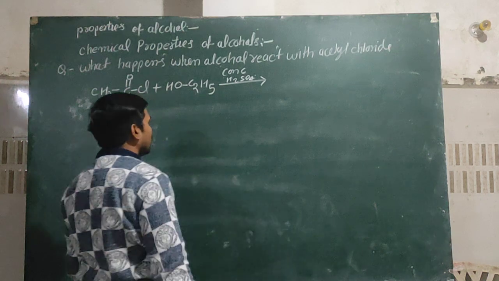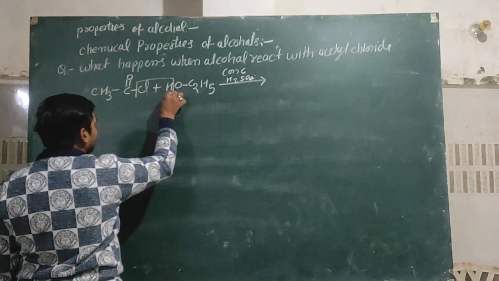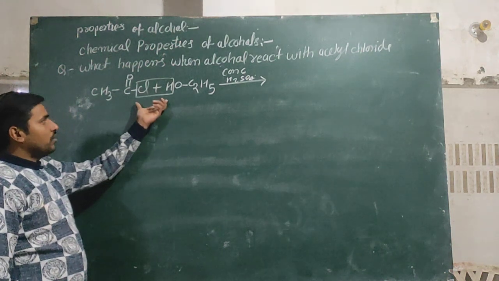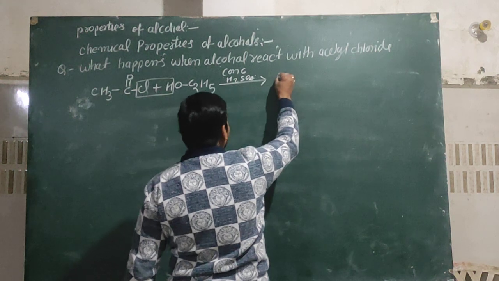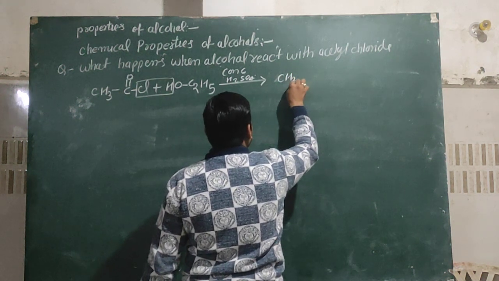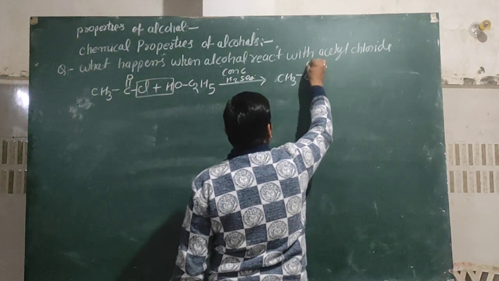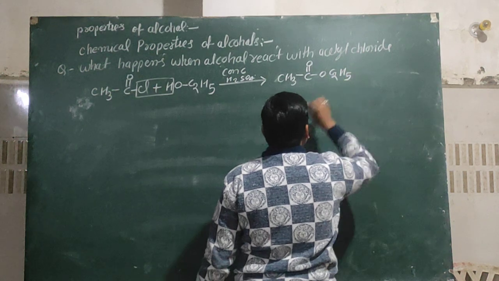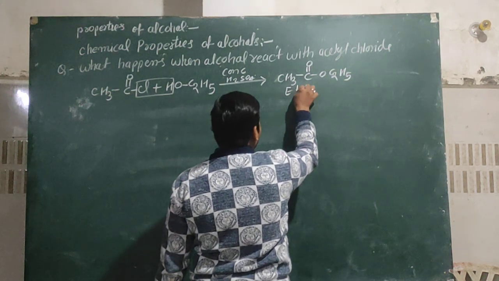and here HCl is formed as a side product, and the main product becomes an ester, CH3COOC2H5, ethyl acetate.